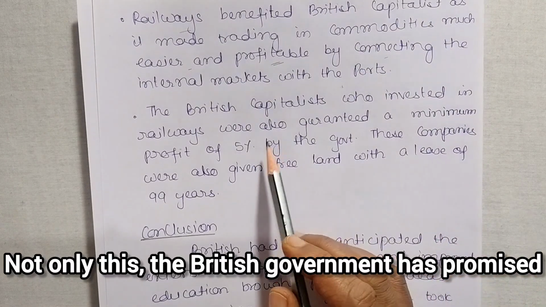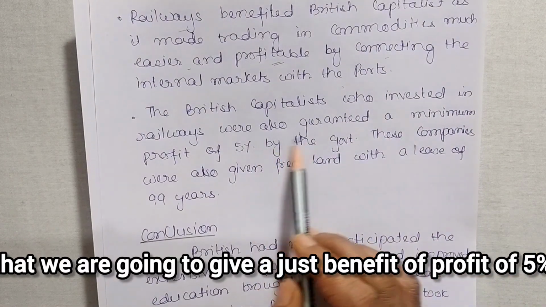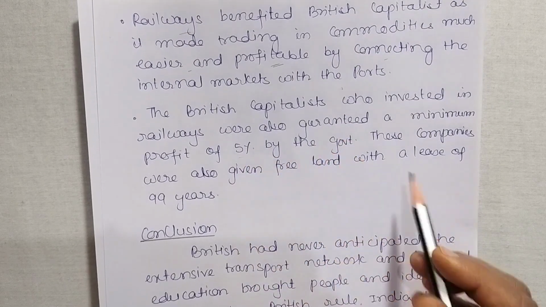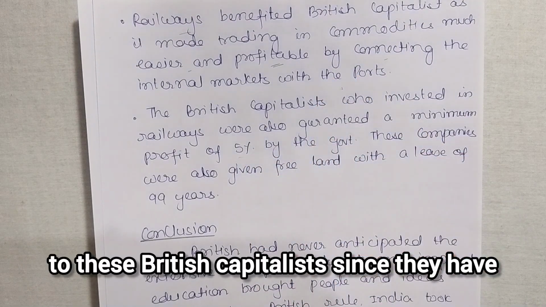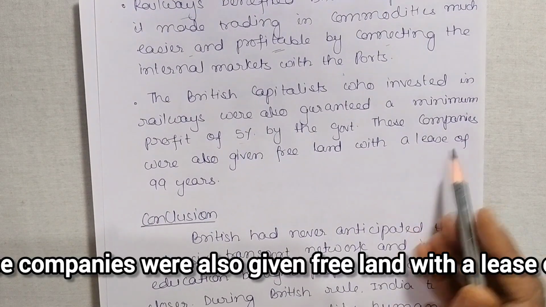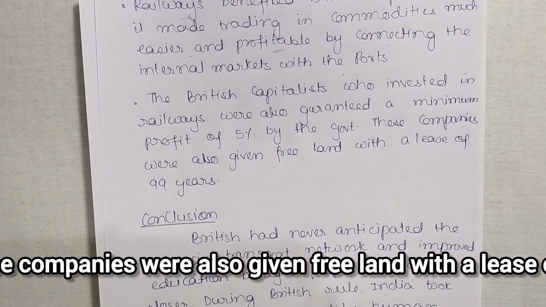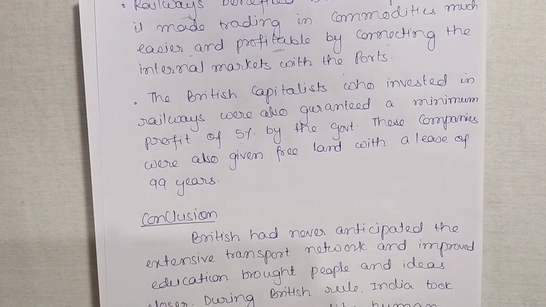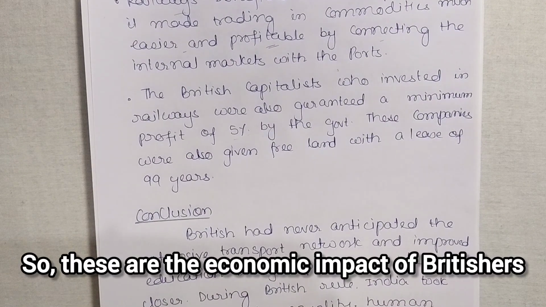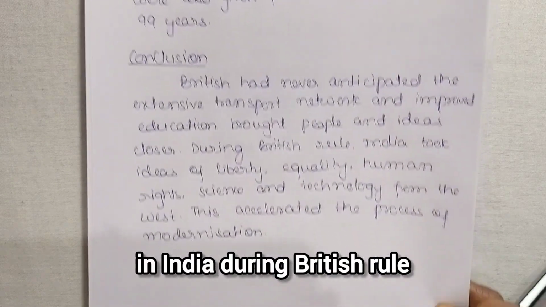The British government promised that it would give a profit of 5% to these British capitalists since they had invested money in the construction of railways. These companies were also given free land with a lease of 99 years. So these are the economic impacts of the British in India during British rule.